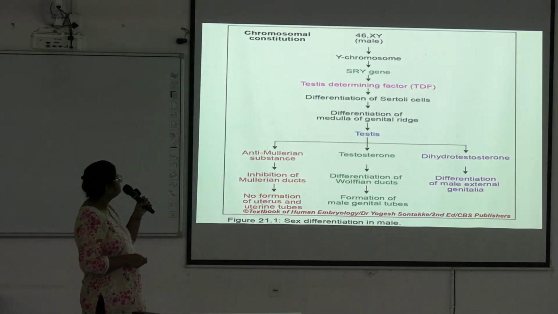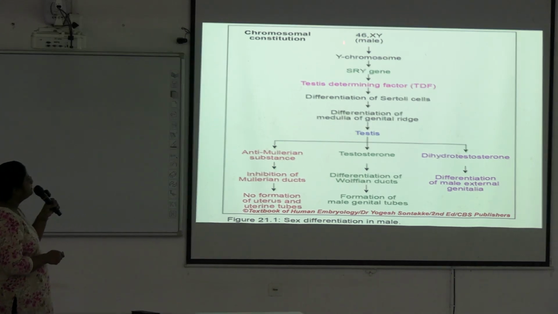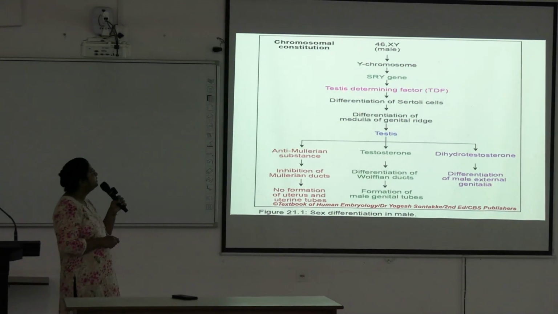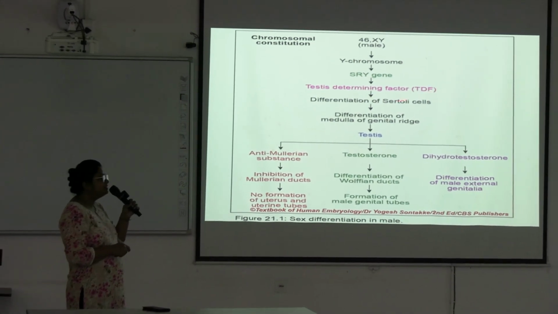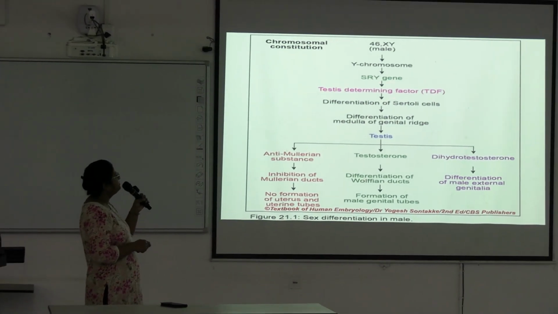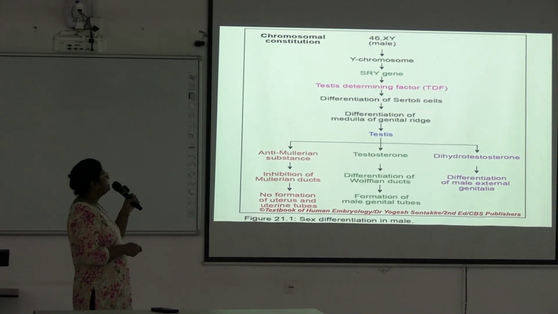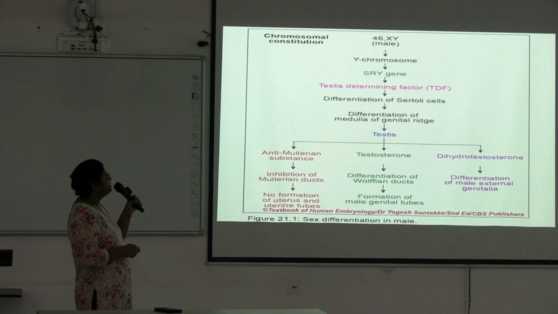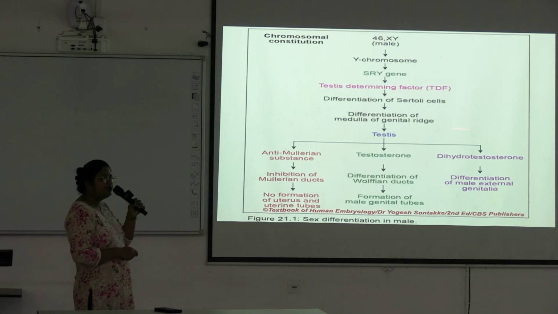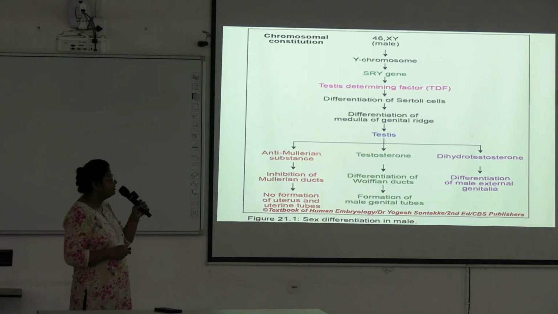Next. So this is the development in male. The chromosomal constitution is 46,XY. The Y chromosome is present, and within the Y chromosome the SRY gene is present. It helps in development of the testis determining factor, TDF, which helps in differentiation of Sertoli cells and differentiation of the medulla of the genital ridge, which differentiates into the testis. Okay, the medulla differentiates into testis and the cortex regresses in the male fetus.